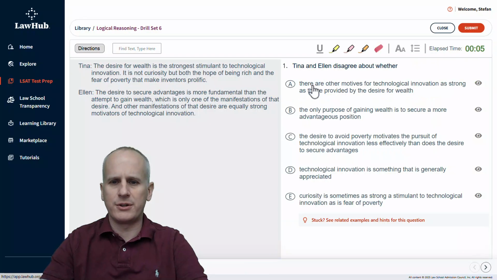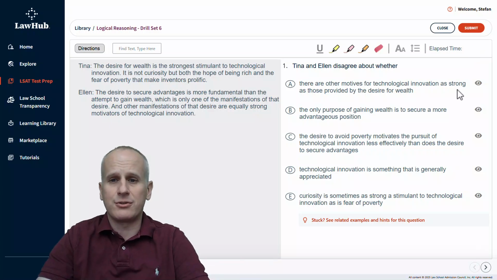Then you'll click Go to Questions, and once there, you have a set of 12 practice problems that you can attempt with either the timer shown or the timer hidden. That's completely at your discretion as you progress through your own personal LSAT journey, whether you are going to emphasize time now or not, as you prepare to get better at various logical reasoning question tasks, such as what we see here with this example.